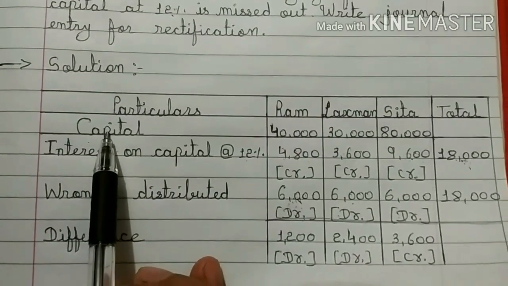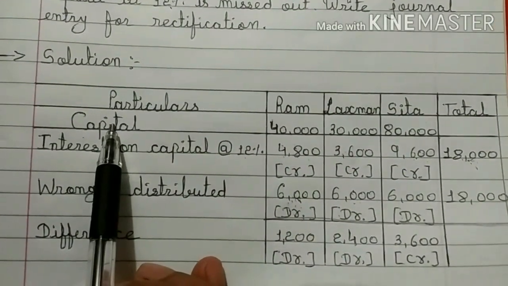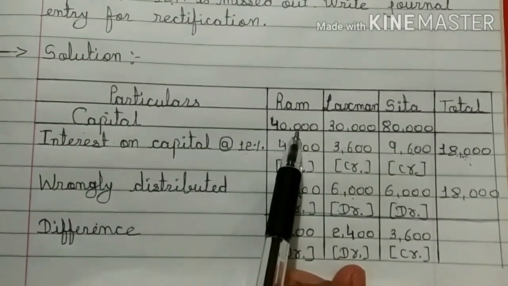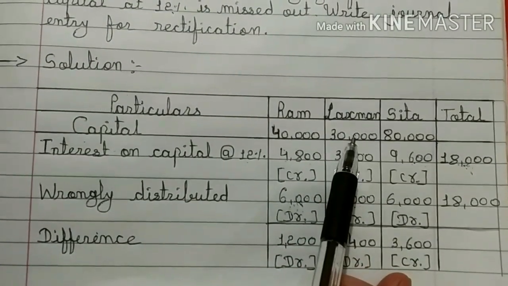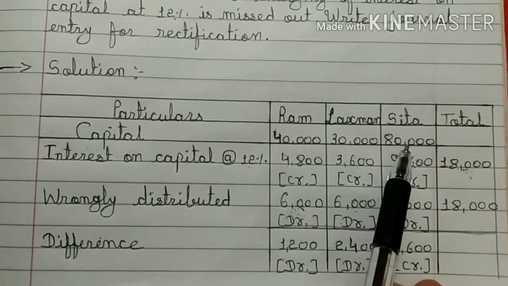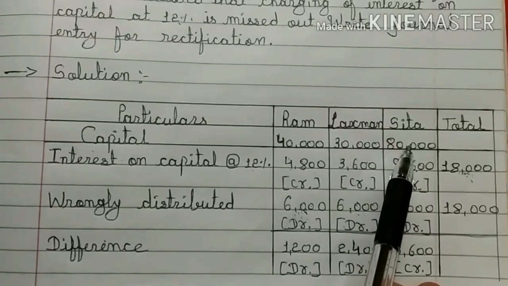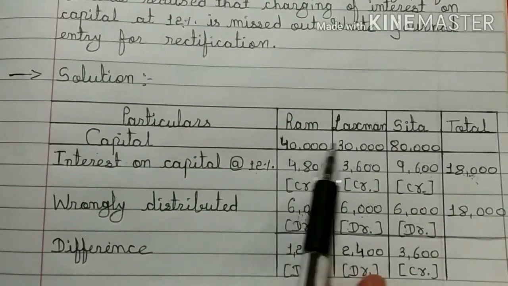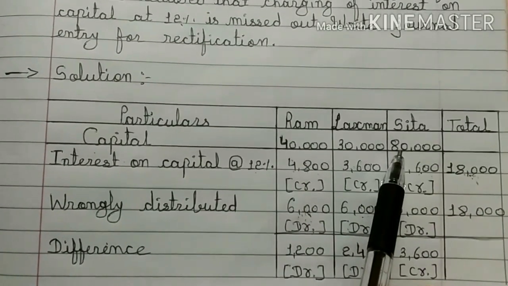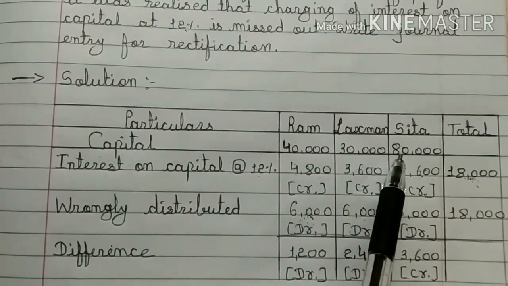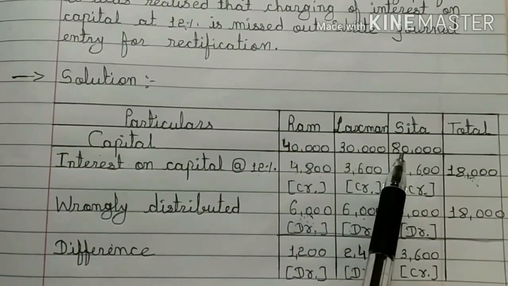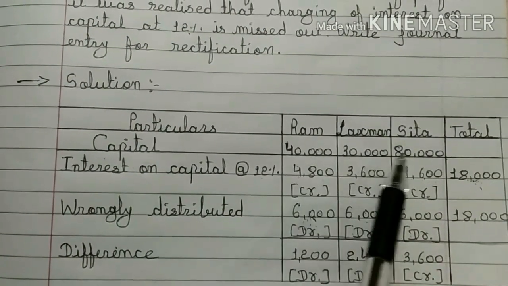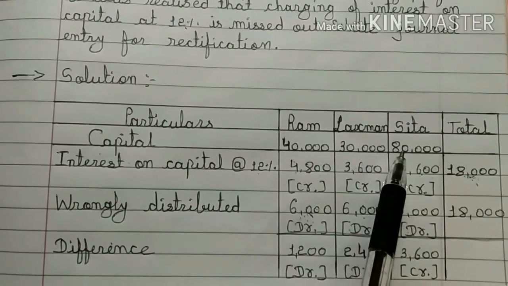First of all, we will write capital of each partner. Ram's capital 40,000, Lakshman's capital 30,000 and Sita's capital 80,000. Students, remember one thing here, don't take these amounts into consideration when we will do subtraction. I have written this to find out interest on capital only.